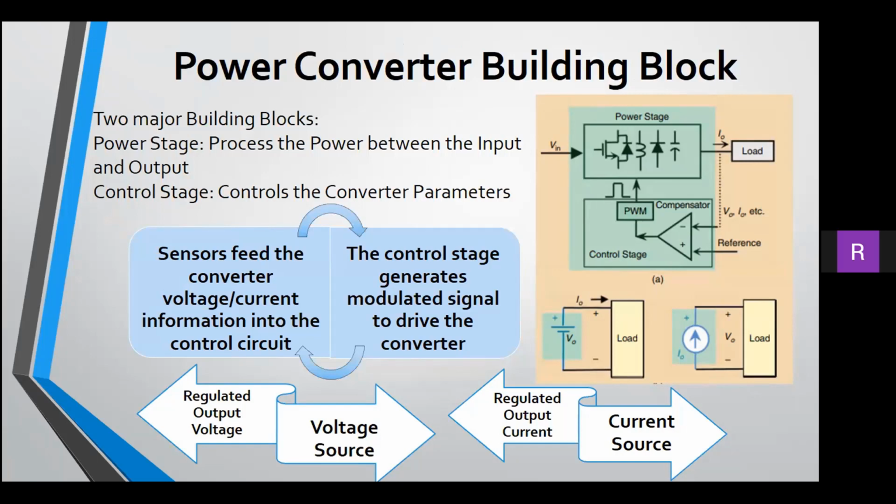From a terminal behavior point of view, a converter works like a voltage or current source. The feedback and control implementation decides the source type. If the output voltage of the converter is regulated, the converter behaves like a voltage source. It means the output voltage of the converter remains constant, irrespective of variation in load current, input voltage, and other parameters. If the output current of the converter is regulated, the converter behaves like a current source. Here, load resistance decides the output voltage.